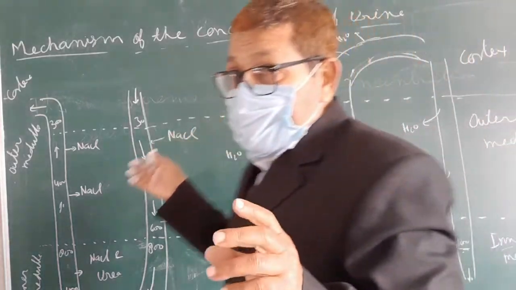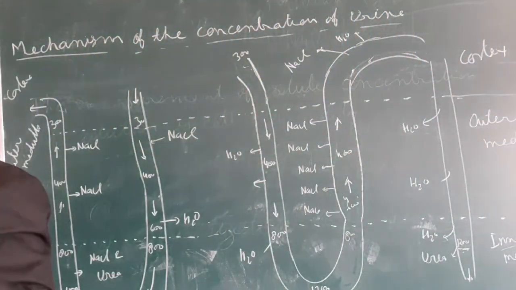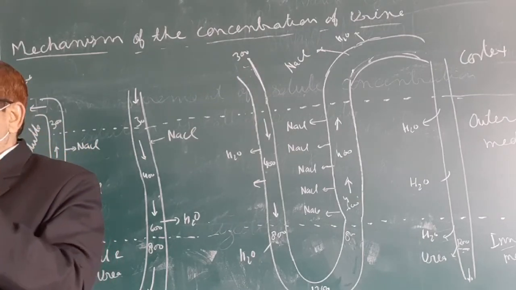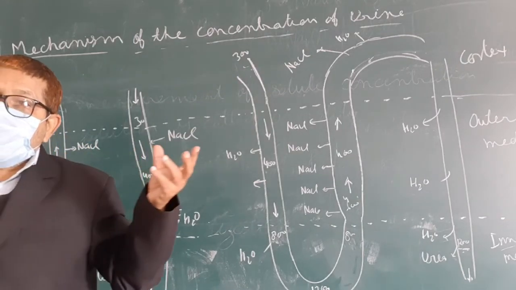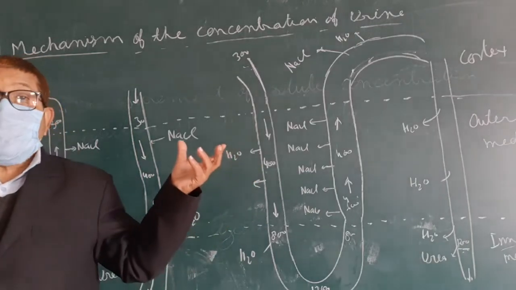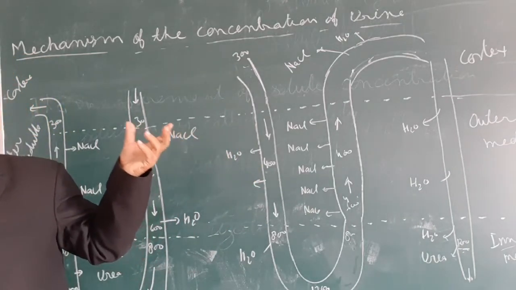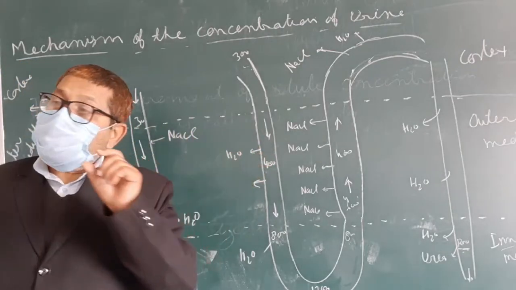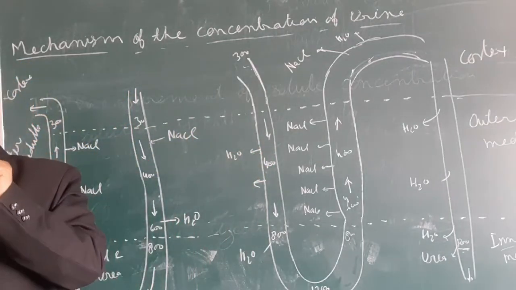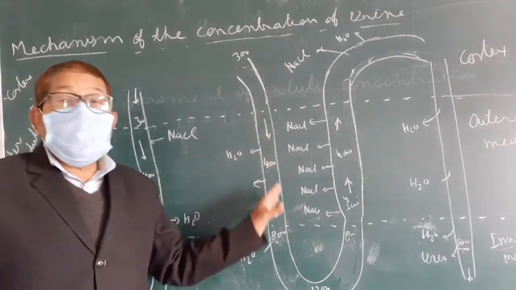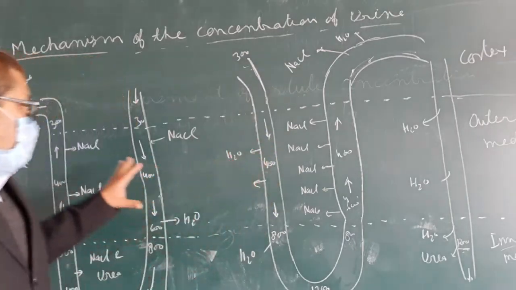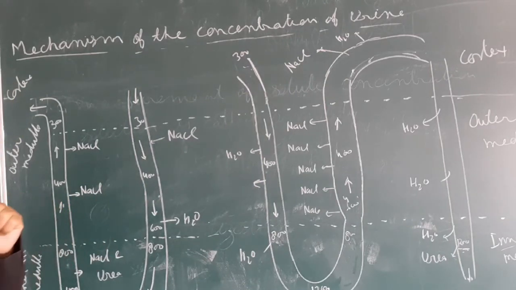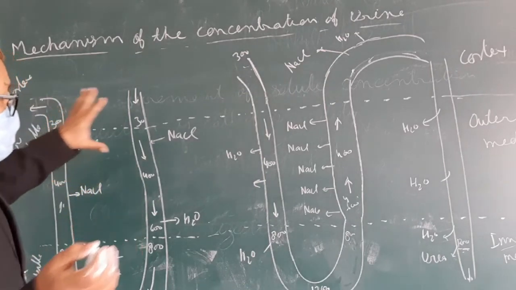Otherwise 180 liters of water in the nephric filtrate was converted into 1.5 liters. So in this way, one counter current mechanism takes place in the Henle's loop, and the other inside the vasa recta. In the vasa recta, what happens?